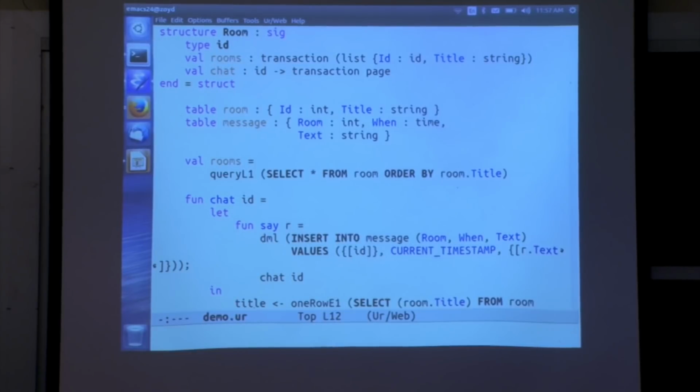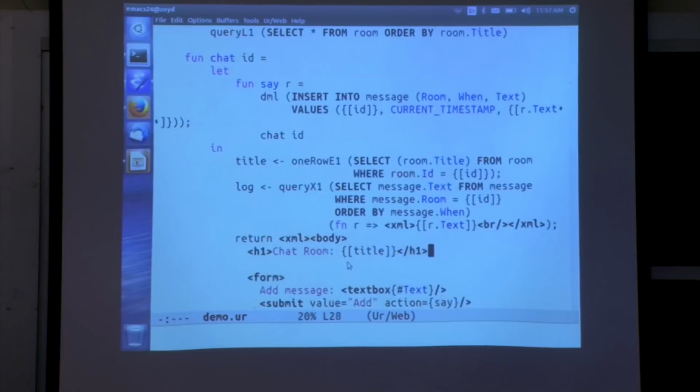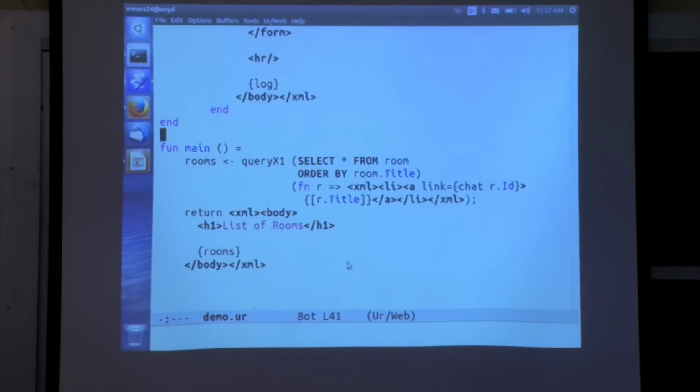Yeah? But couldn't some other part of the code just declare table room as well? That would be a different table. We could do that, actually. I'll just copy that in here. I think this should have no effect on the behavior.